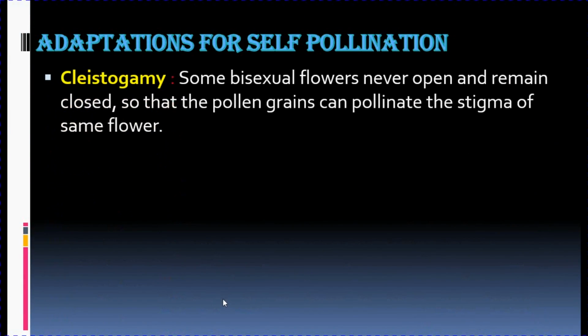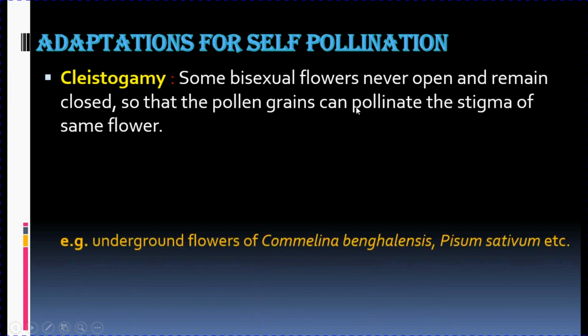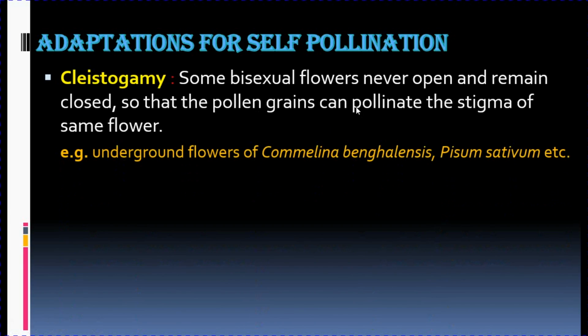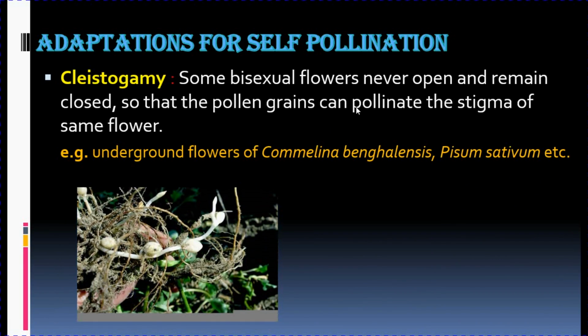Another adaptation is cleistogamy. In this, you will observe that the flowers never bloom. They remain closed. So in those flowers which never open and remain closed, the pollen grains can pollinate the stigma of the same flower only. For example, underground flowers of Commelina bengalensis. Commelina bengalensis is a typical plant where it bears flowers underground as well as in the aerial shoot.